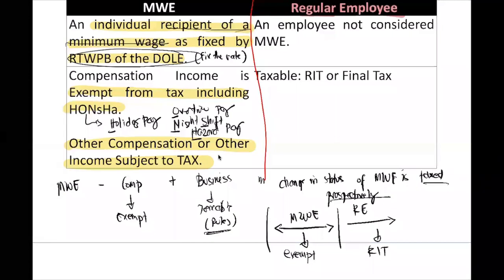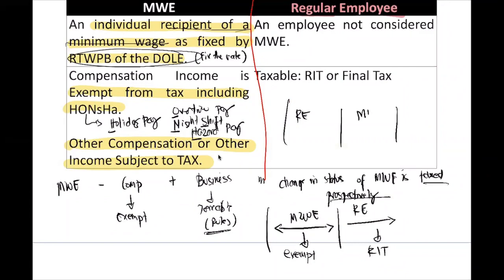Sir, how about if I am a regular employee and then I change to MWE? How do we tax this MWE? We tax the MWE prospectively. Therefore, during the period of regular employee, it is still taxed at regular income tax.